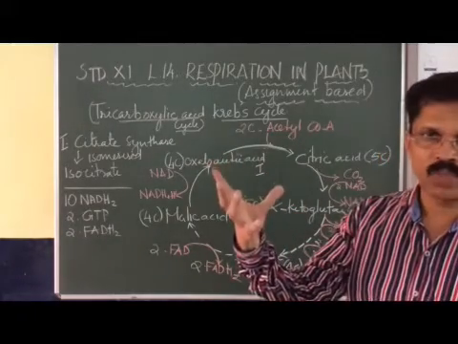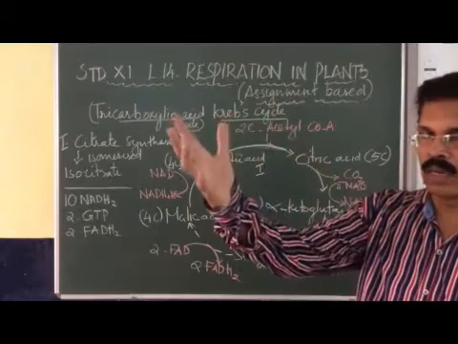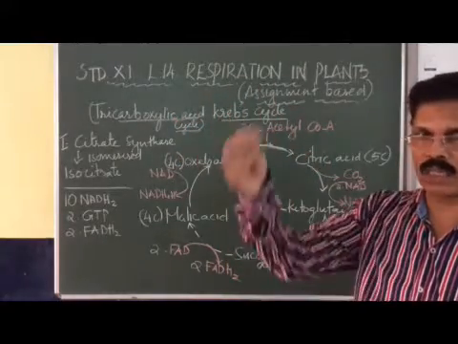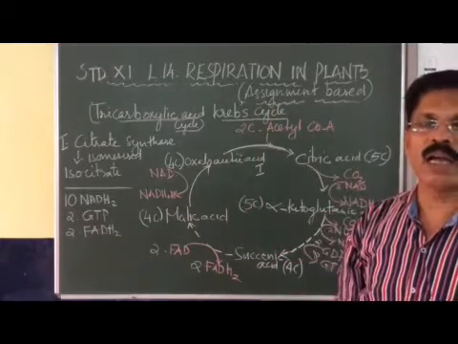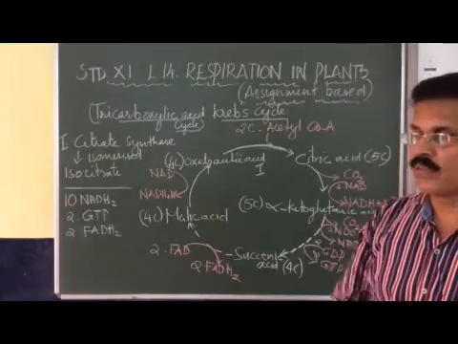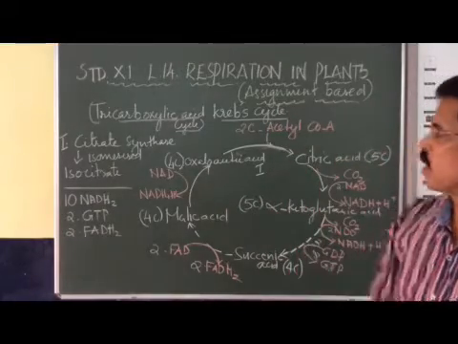Acetyl coenzyme is formed outside the mitochondria. Now this acetyl coenzyme diffuses into the mitochondria and enters the Krebs cycle.